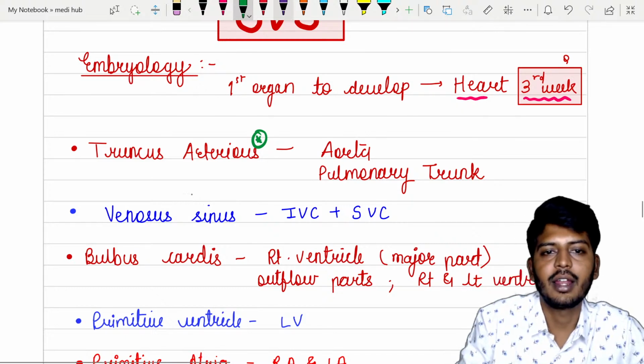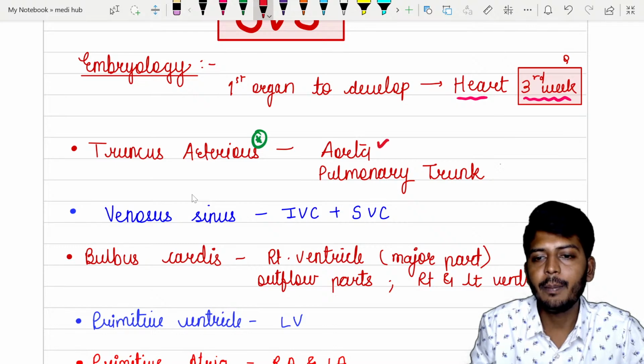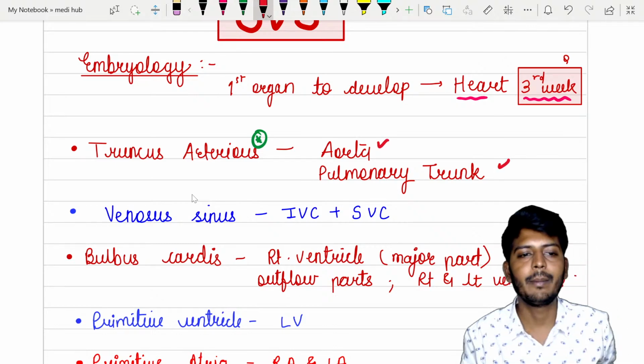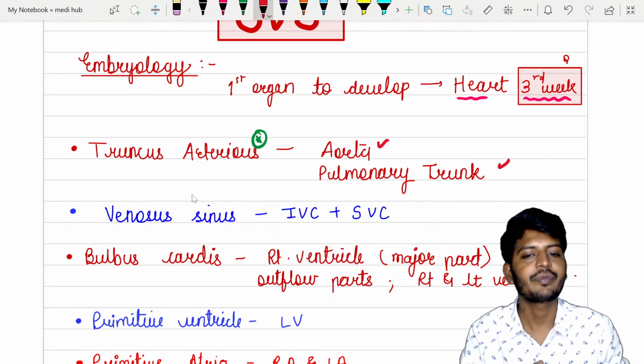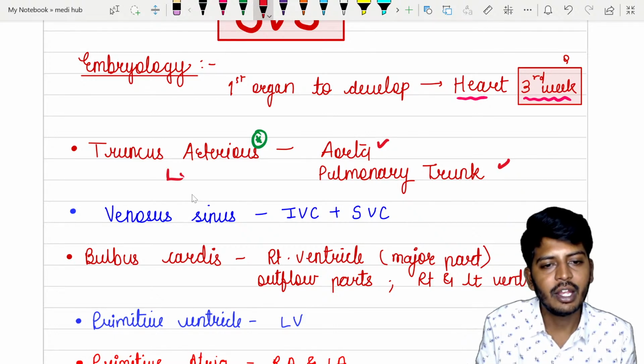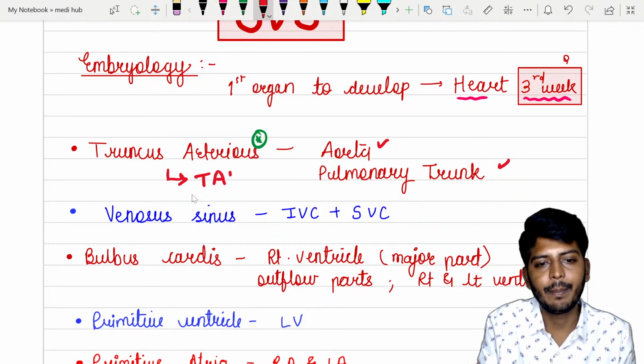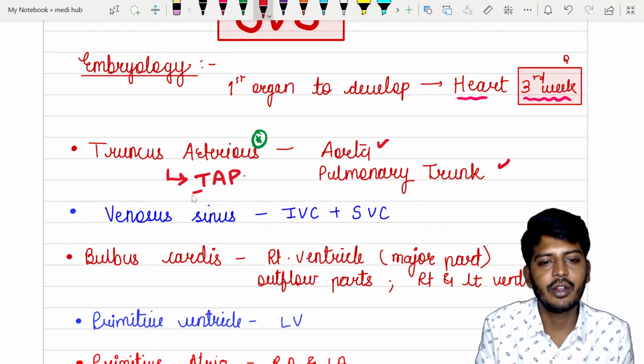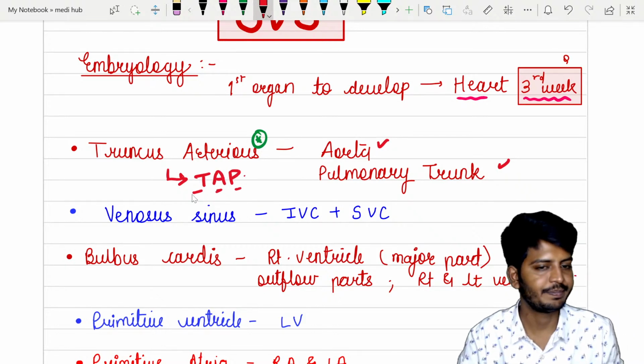From the truncus arteriosus, we get the aorta and pulmonary trunk. Where do the aorta and pulmonary trunk come from? They come from the truncus arteriosus. You can remember it with the mnemonic TAP: T for truncus arteriosus, aorta and pulmonary trunk.